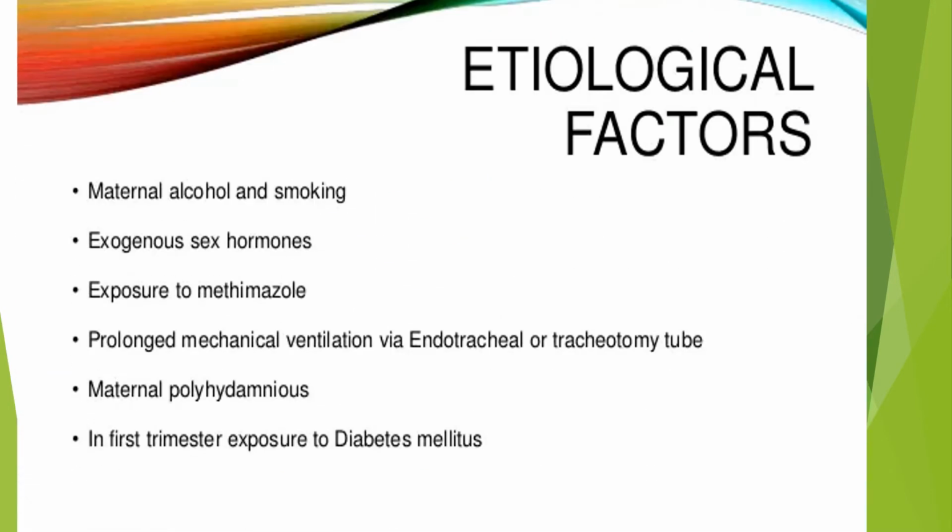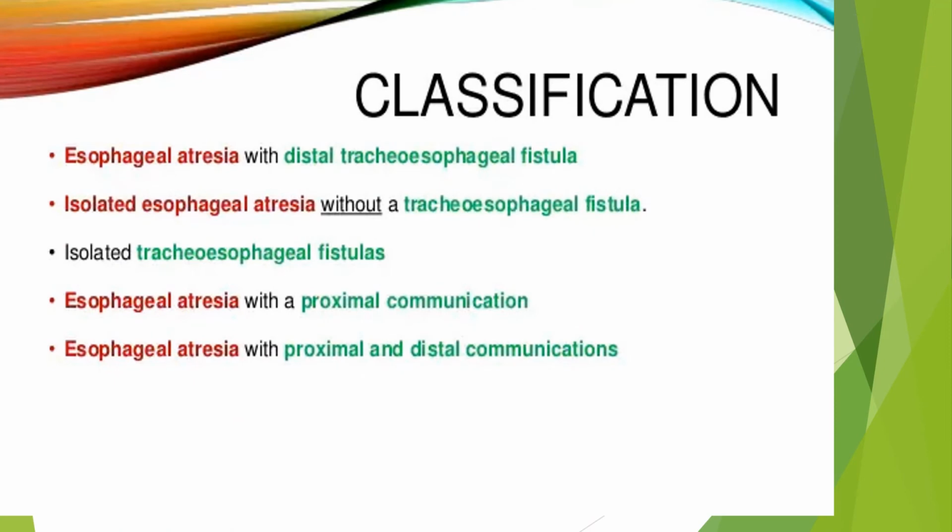When we talk about etiologic factors for tracheoesophageal fistula, the etiology is multifactorial. So there is no single etiologic factor, but certain etiologic or risk factors include maternal alcohol and smoking during pregnancy, exogenous sex hormones, exposure to methimazole, which is an antithyroid drug, and prolonged mechanical ventilation via endotracheal or tracheotomy tube, maternal polyhydramnios, and first trimester exposure to high blood sugar are thought to be certain predisposing factors for tracheoesophageal fistula.